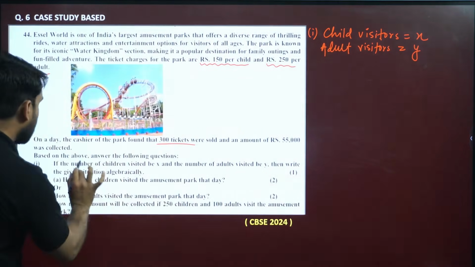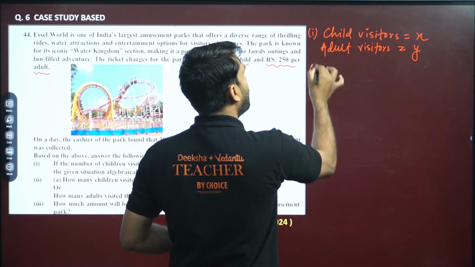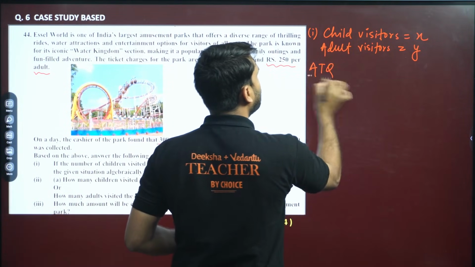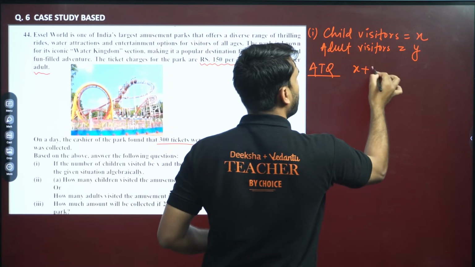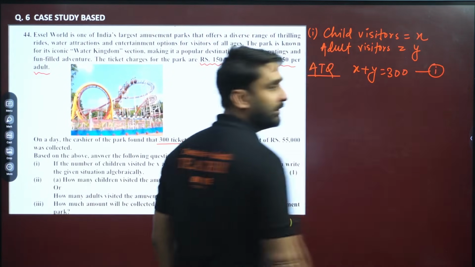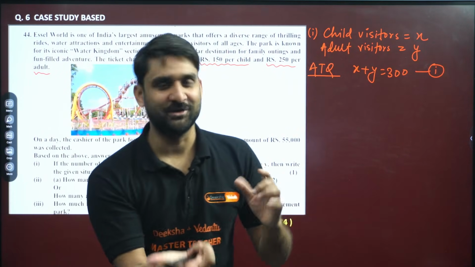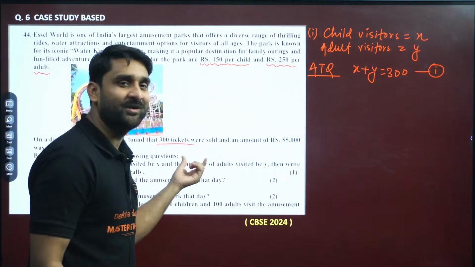Now look, how many tickets were sold? 300 tickets. So, according to the question, X plus Y will be equal to 300. This is the first equation. I hope you are getting my point. Number of adults plus number of children, because 300 tickets were sold.